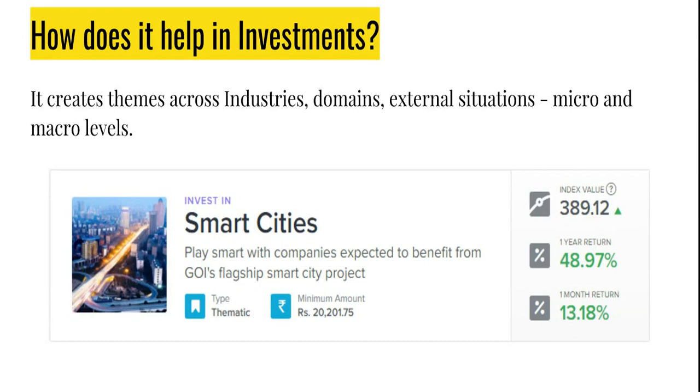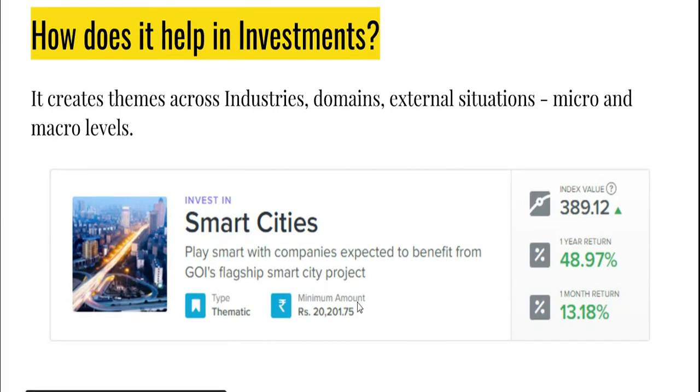This concept directly impacts infrastructure, education, retail, telecommunications, transportation. There are so many other sectors that can be involved in this. Now, there will be companies coming from these sectors that can potentially see growth opportunities due to this very concept of smart cities. Now, what Smallcase does is pick out specific stock companies coming from these sectors through their research, and then they create a theme around it. Basically, this theme is now called the Smart Cities theme. This theme is made up of multiple stocks coming from multiple business sectors and is seeing an overall growth together.